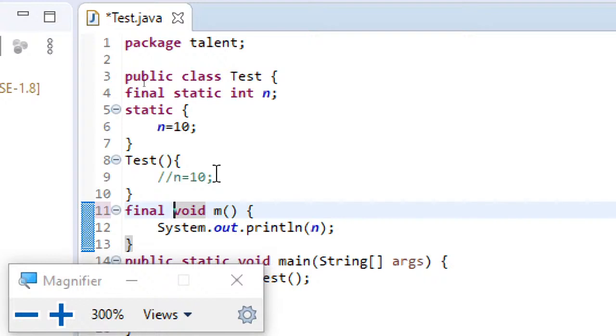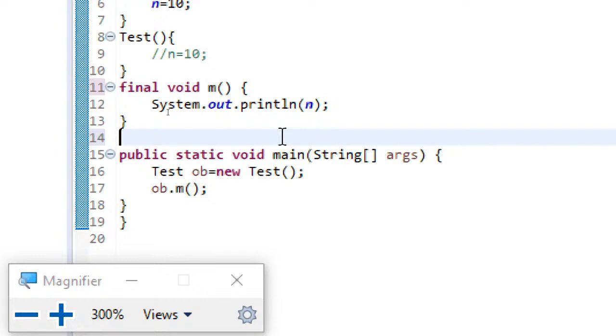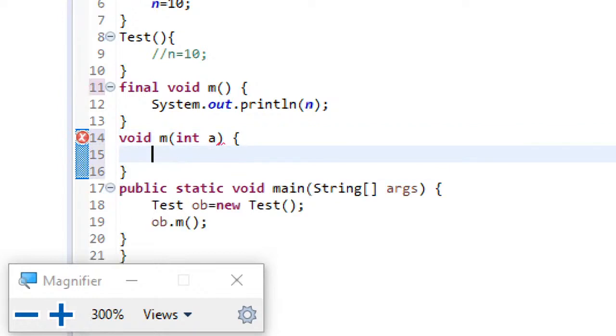So here you can see I have written final void yum. Now if I write void yum, which is expecting some integer argument, sys out control space, and I'm just printing that a.